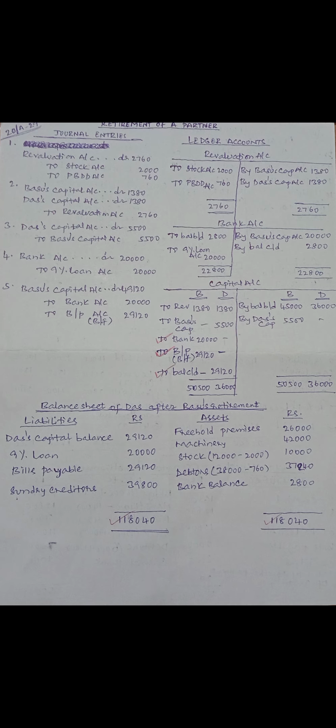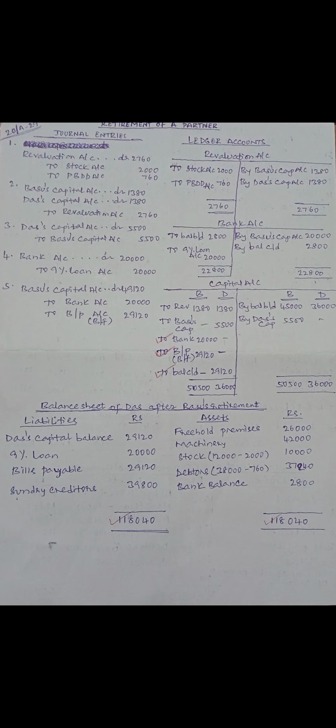After this, we have to prepare bank account. Opening balance is 2,800, which we have taken from the balance sheet given in the problem, and loan taken will appear on debit side, it's a receipt. And amount paid to Basu will appear on credit side and balance carried down 2,800. And finally, we have to prepare balance sheet of Das after Basu's retirement.